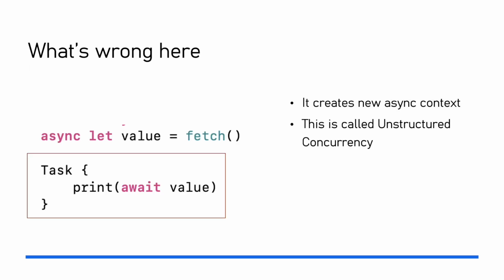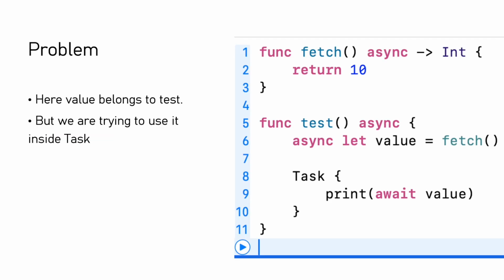Now, look at this carefully. Task creates a new async context. This is called unstructured concurrency. Now we have a mismatch. Value belongs to the test function, but we are trying to use it inside a different task. In other words, we are trying to escape the scope of async. Swift cannot guarantee that the task will run before test finishes. And if the parent finishes first, the child task might still be running and unsafe, which leads to a compile time error.